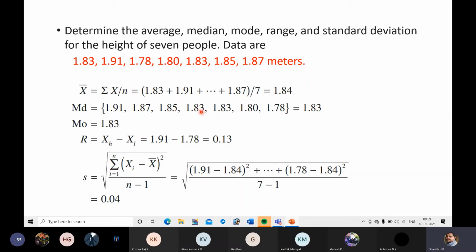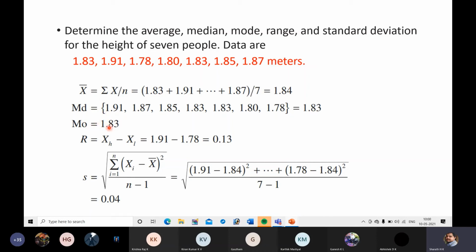Suppose it is an even number, if the number of people is 8 instead of 7, then you have to consider the values at positions 4 and 5 and divide their sum by 2. That is the median. All those things you have already studied in mathematics from high school, so you are familiar with this.